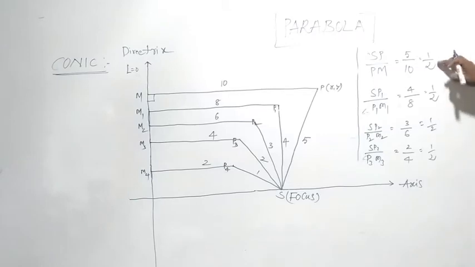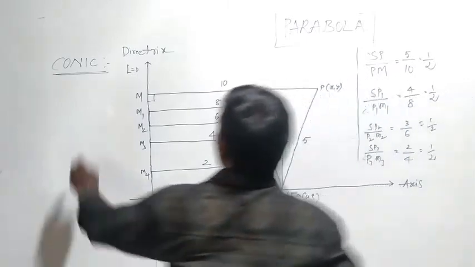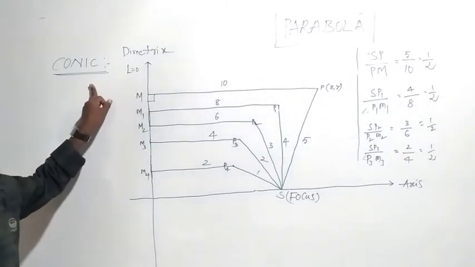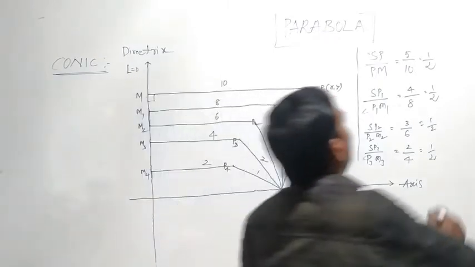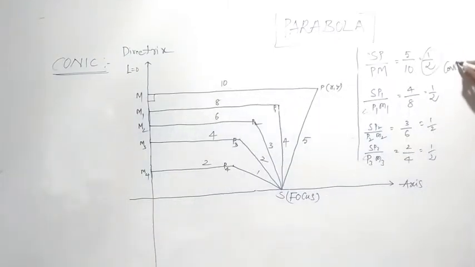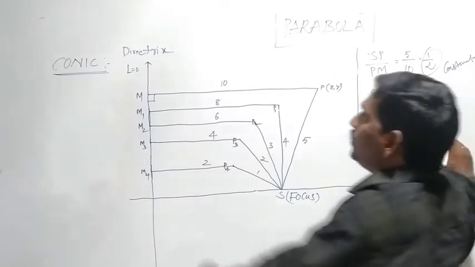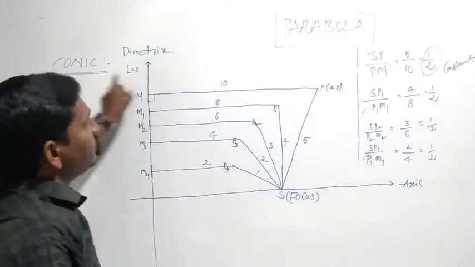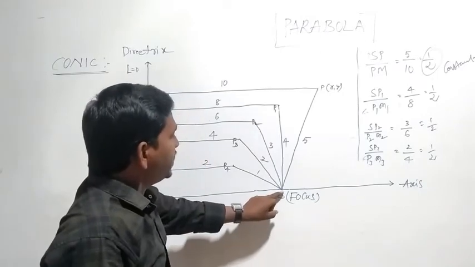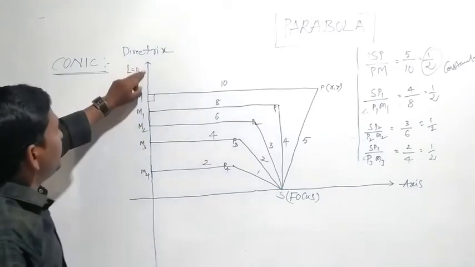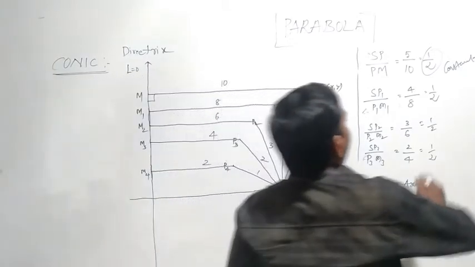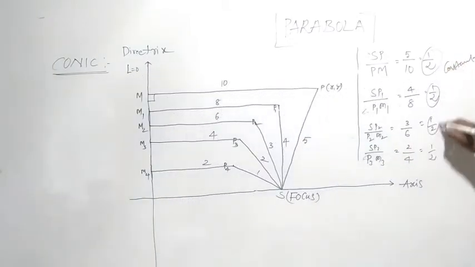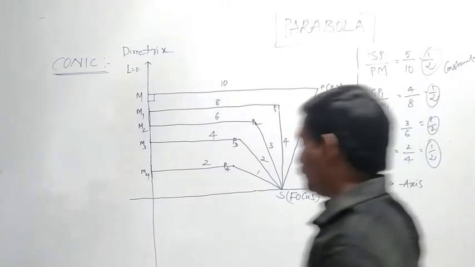So we can observe we got the common ratio. What is the definition of the conic? The set of points which bears a constant ratio from a fixed point to a fixed straight line is called a conic. We got the common ratio 1 by 2 each time.